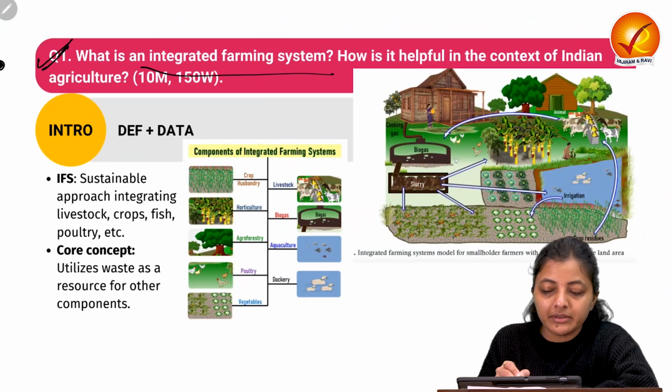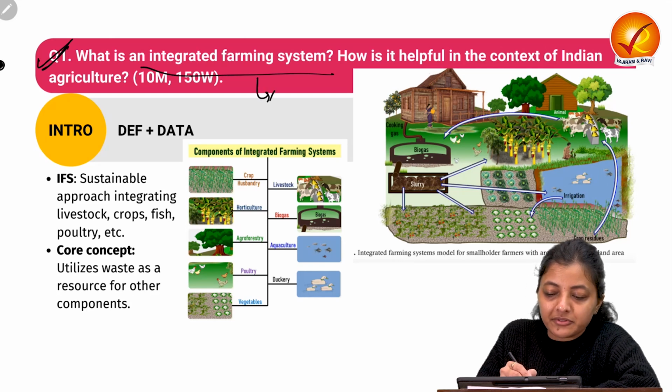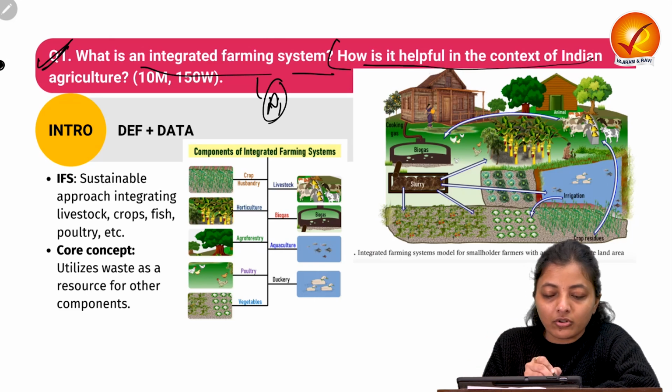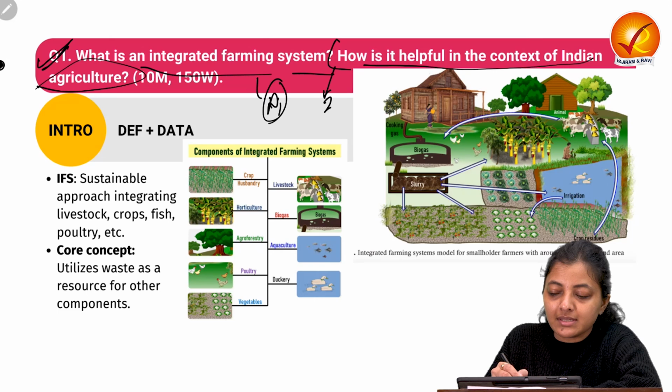What is an integrated farming system? This is the first demand of the question. And second, it is asking how it is helpful in the context of Indian agriculture. This is the second demand.